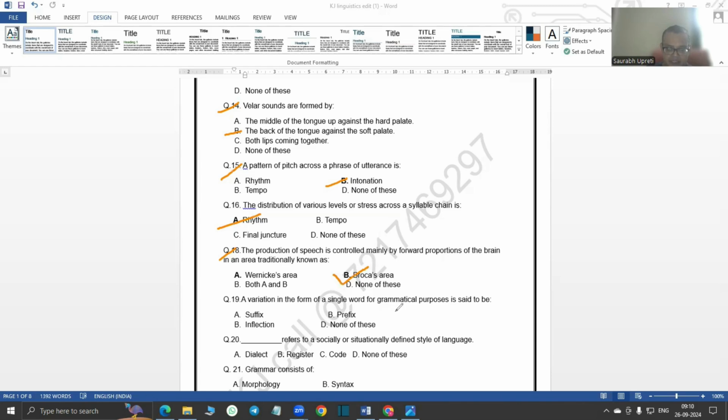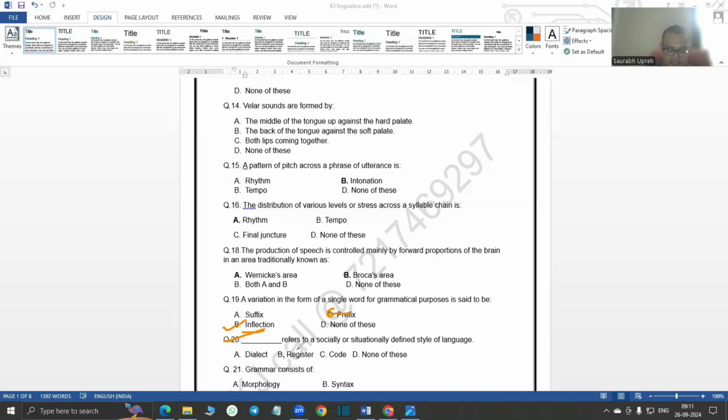A variation in the form of a single word for grammatical purpose is said to be, I think, for this the answer would be, in my opinion, inflection. Yes, sorry, two B's are there, that's why the confusion. So the 19th answer is B, that is inflection, right? Then question number 20: dash refers to a socially or situationally defined style of language.